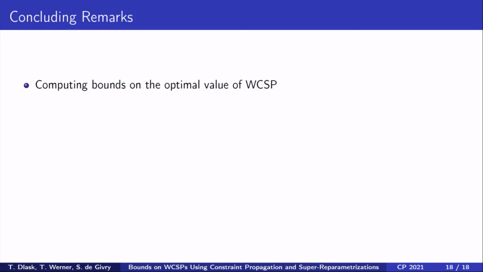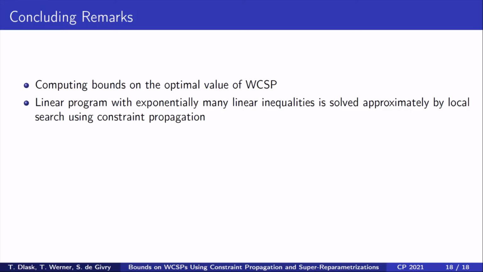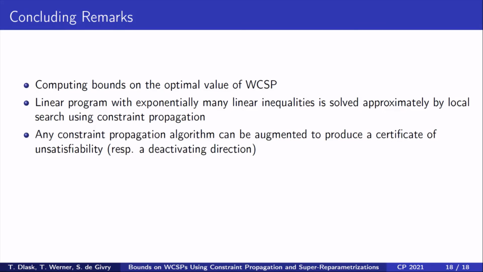We have proposed a method to compute upper bounds on the maximization version of the weighted CSP. To compute the bound, we formulate the weighted CSP as a linear program with an exponential number of linear inequalities, whose feasible solutions are super-reparametrizations of the input weighted CSP instance. This task is solved by a local search using constraint propagation. We emphasize that, in theory, any constraint propagation method can be used in this approach.